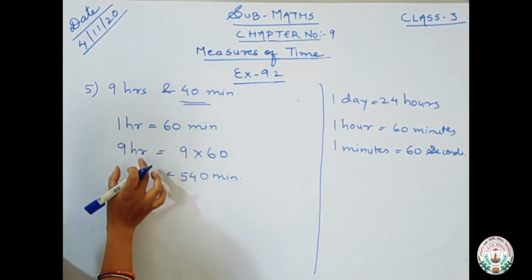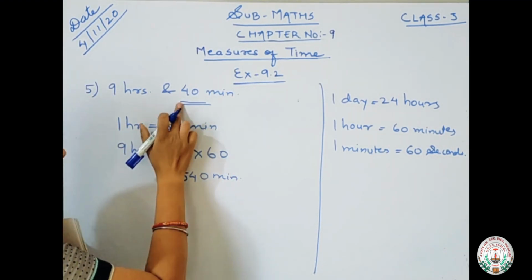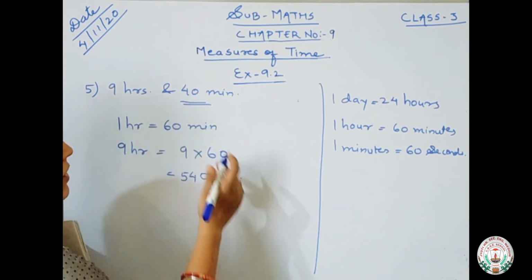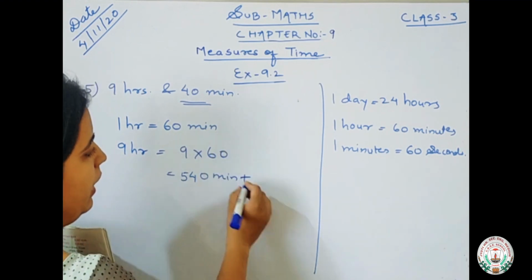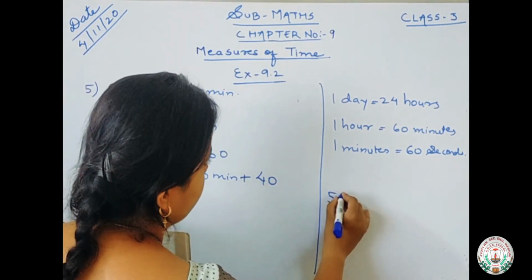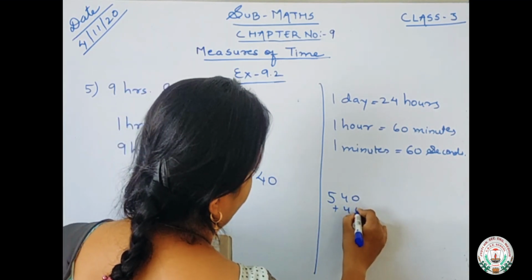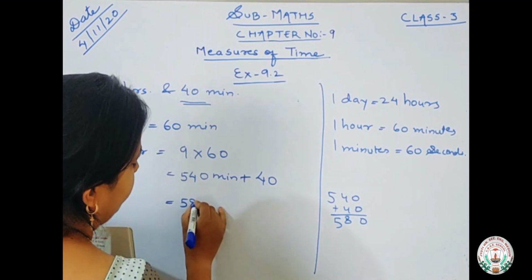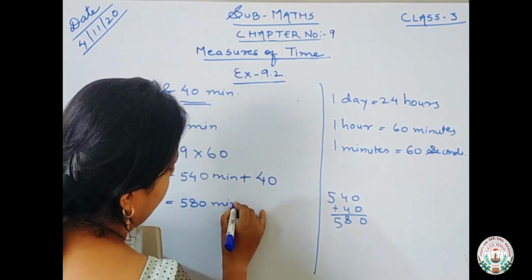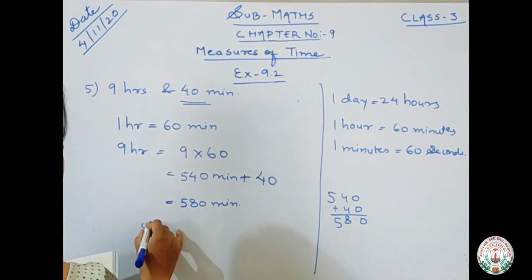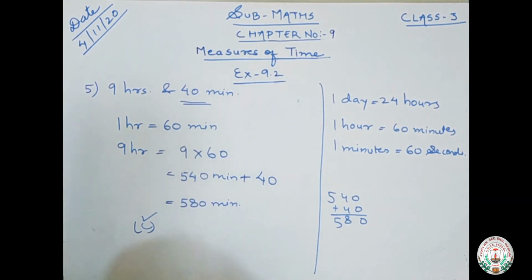Okay, this is the minutes of only 9 hours, and here 40 minutes is also given and it is left over. In place of and you will put a plus sign and you will add 40. So what you will get when you add 540 plus 40 is equal to 580. Okay. So how many total minutes? 580 minutes, which is given in option number C. So you will tick option number C for this question.